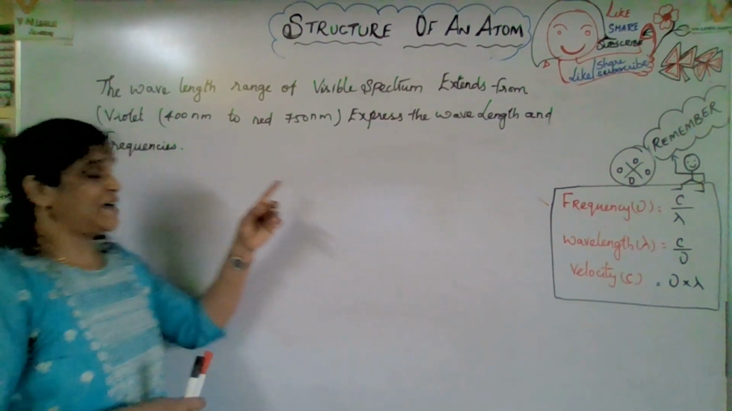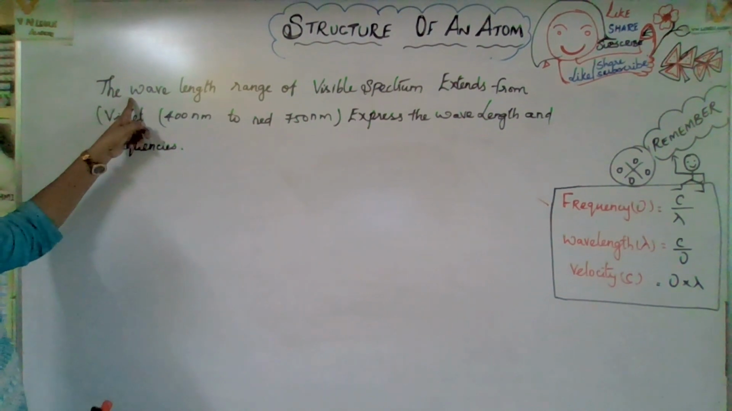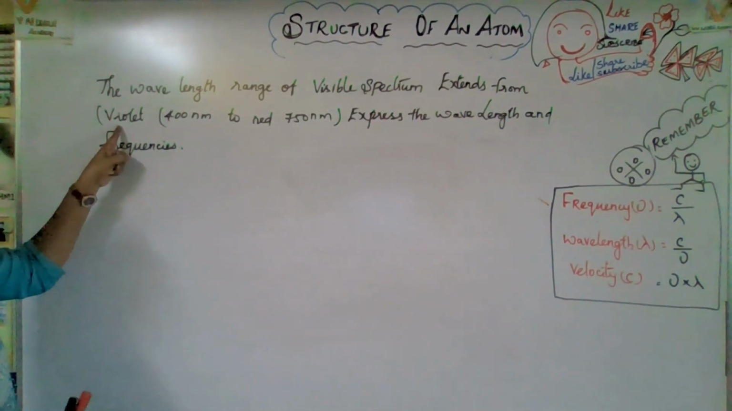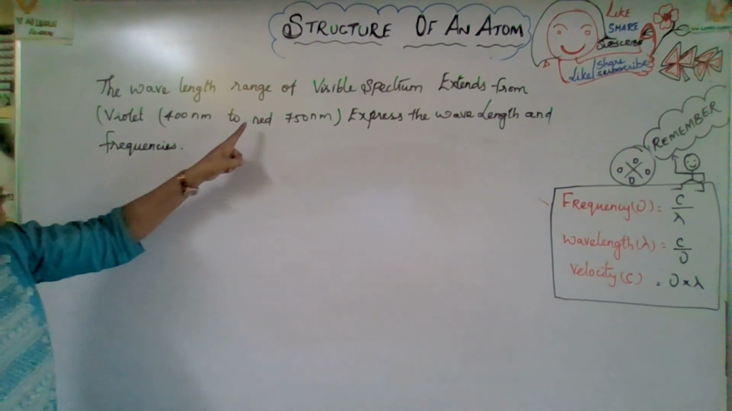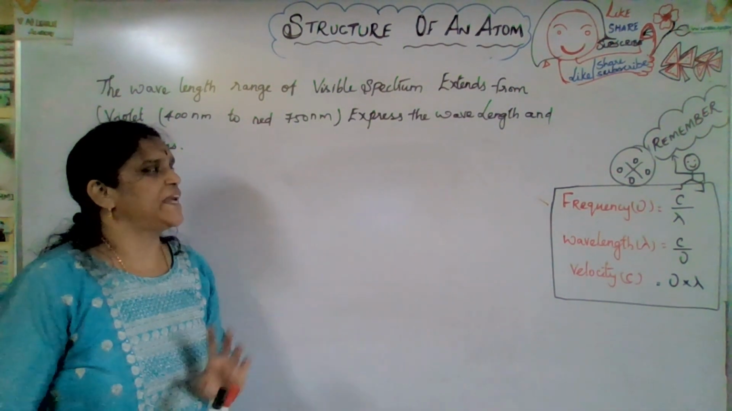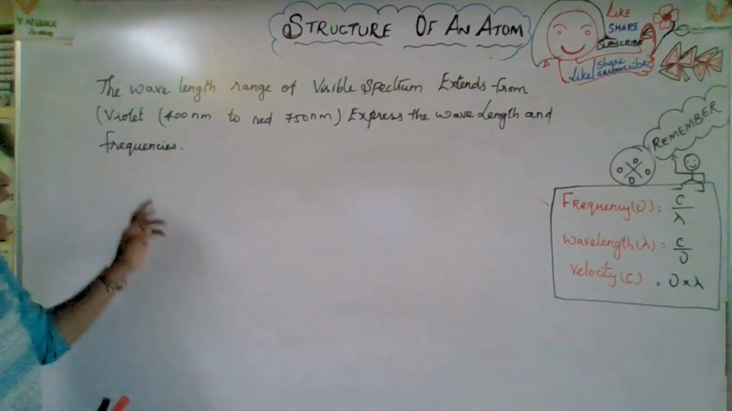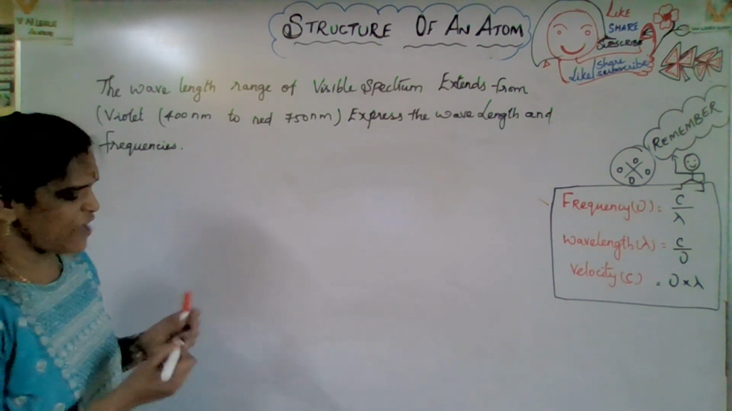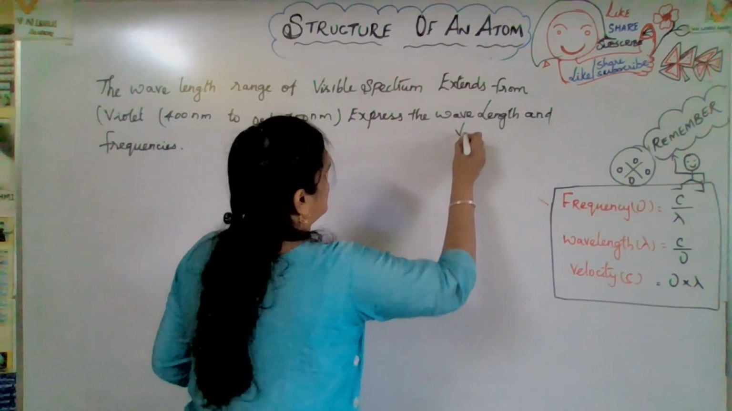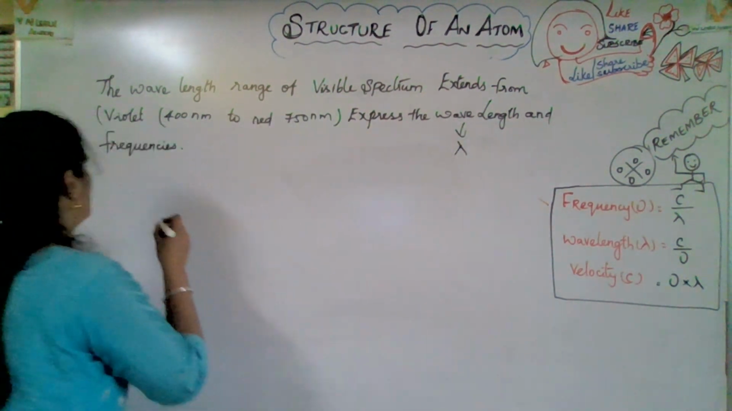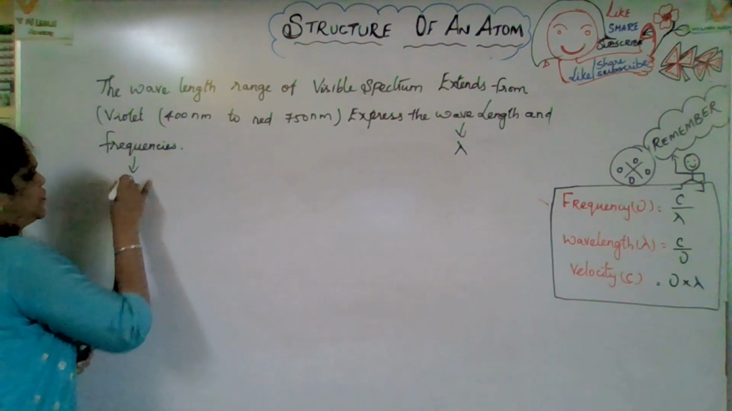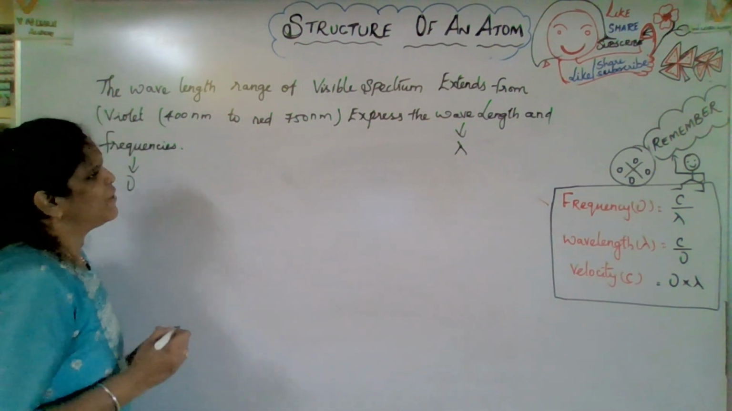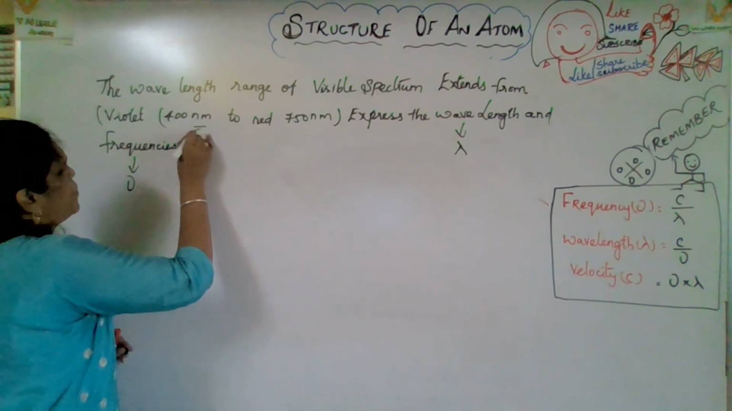The next question comes from the NCERT textbook. The wavelength range of the visible spectrum extends from violet, 400 nanometer, to red, 750 nanometer. Express the wavelength and frequency. You have to find out both. Wavelength is lambda, and frequency is nu. You know the formula.